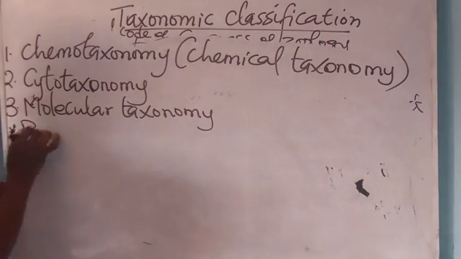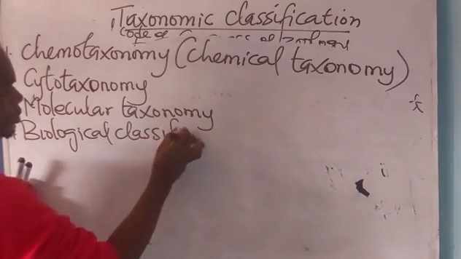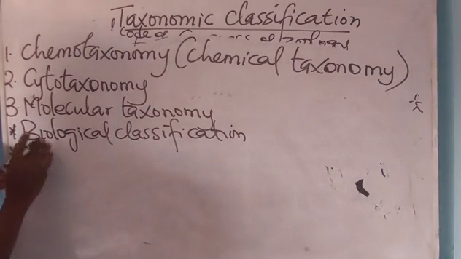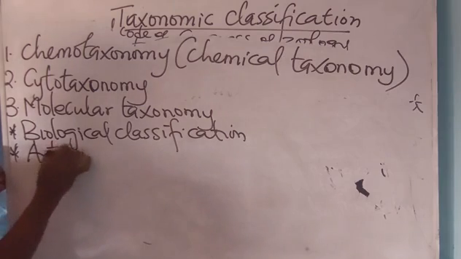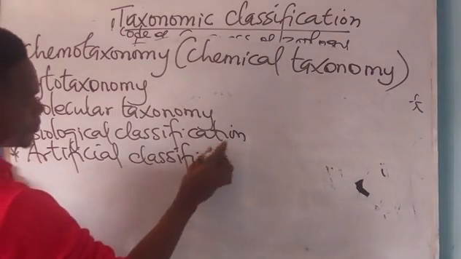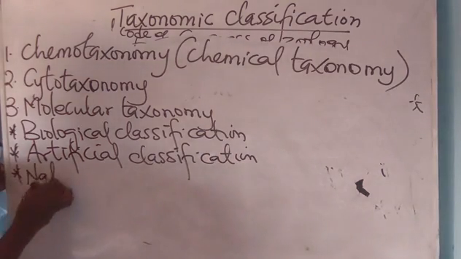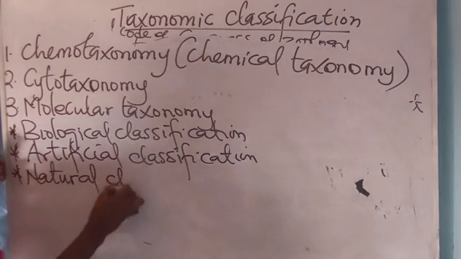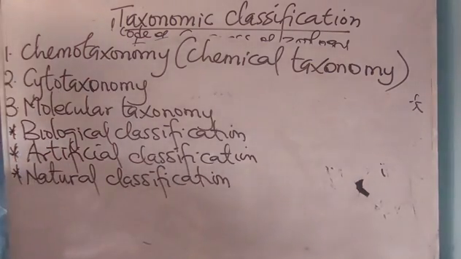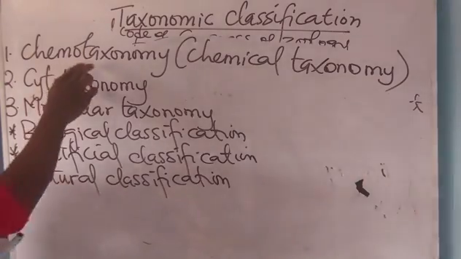Now, we now have different forms of classifications. We have biological classification. You have artificial classification. You have natural classification. So these are the different forms of taxonomy and what? Classifications.